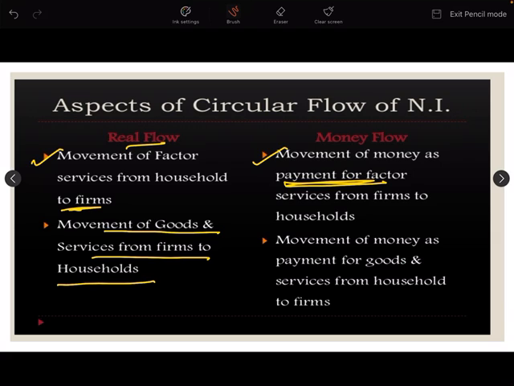If you remember, I told you what factor payment is: the remuneration or payment to factors of production for their services, from firms to households. And in return, there is movement of money as payment for goods and services from households to firms. When households get money, they return this money in the form of prices of goods purchased from firms.